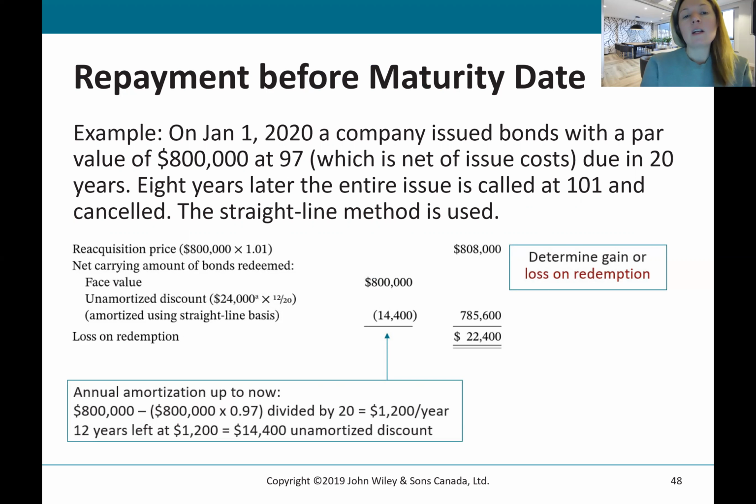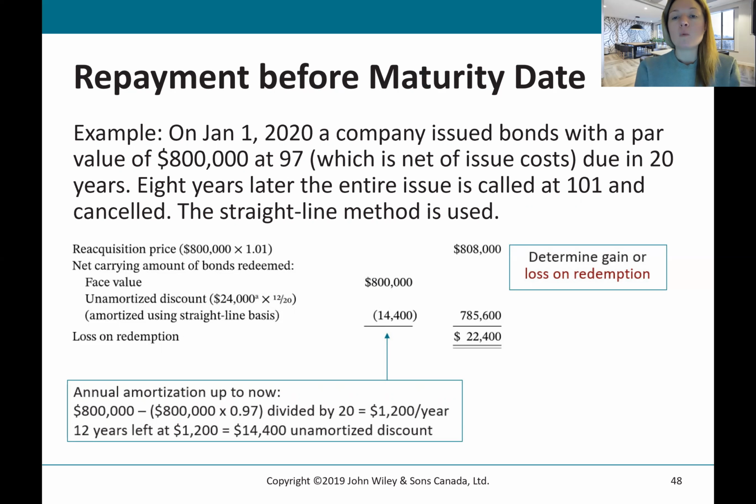Then what was the net carrying amount of the bonds on our statement of financial position at the date when they were called? Well, we know that originally the face value was 800,000. And then we would have been amortizing the discount that we recorded initially, because it says that they were issued at 97. So we would have been amortizing $24,000. This is 12 out of 20 periods.